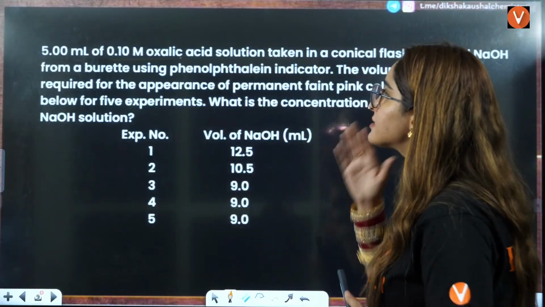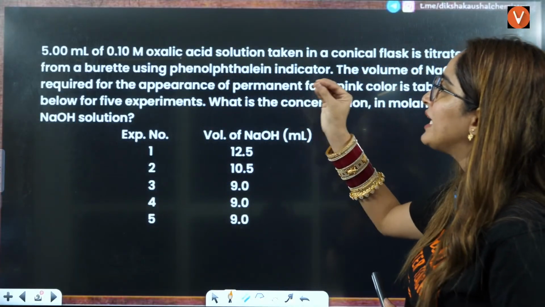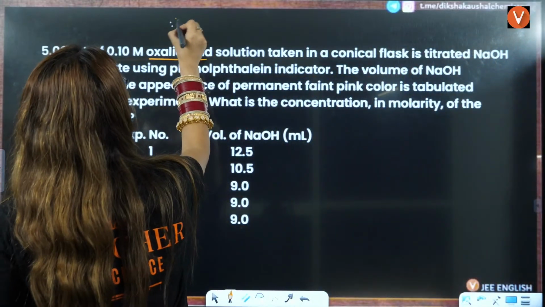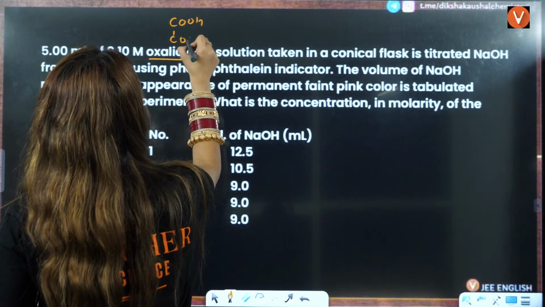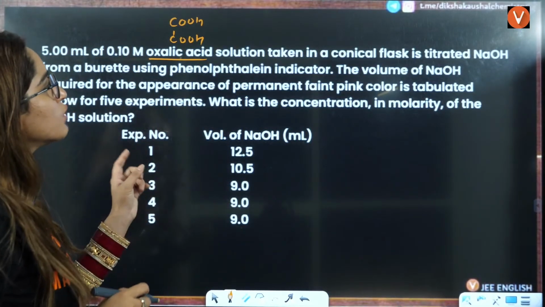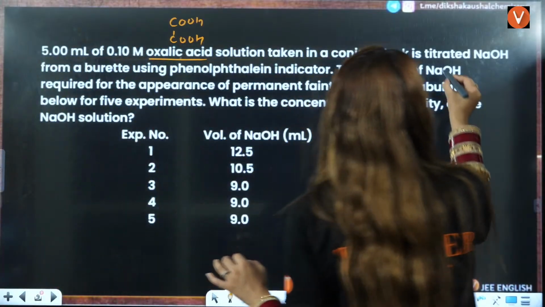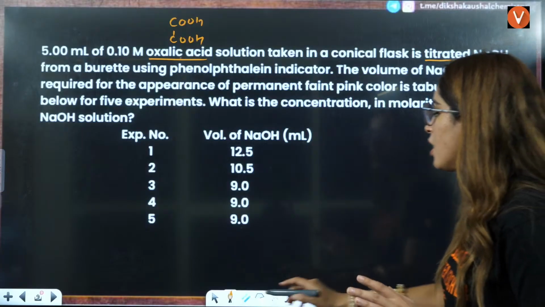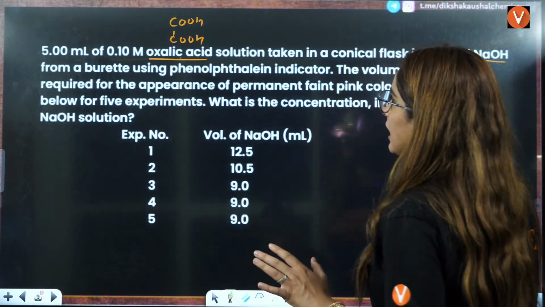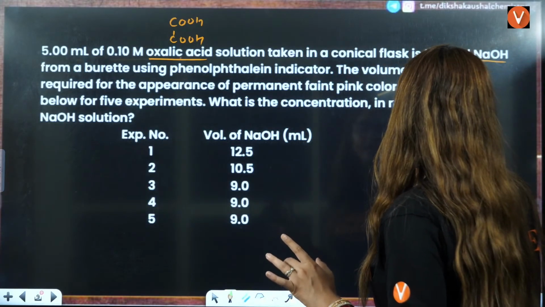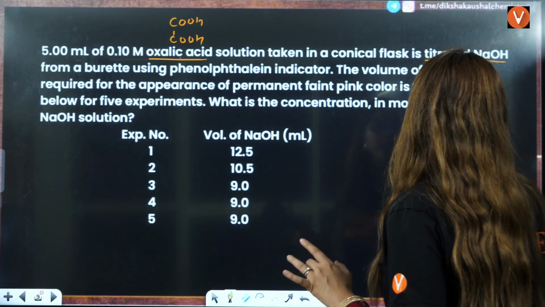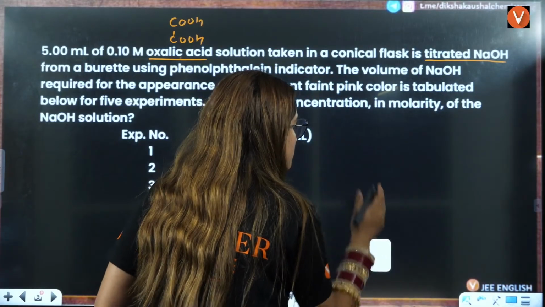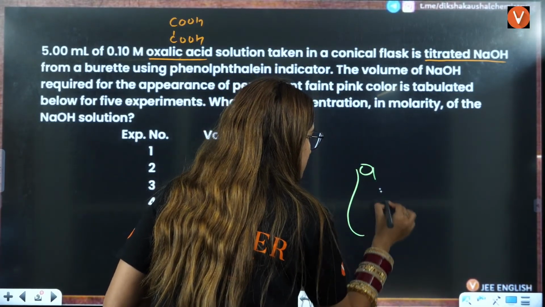So now here it is, 5 ml of 0.1 molar oxalic acid. Now, what is oxalic acid? COOH, that is your oxalic acid. Solution taken in conical flask is titrated against NaOH from a burette using phenolphthalein. So that means they are saying that this 5 ml of oxalic acid is taken in a conical flask. So you have a conical flask here, right? Let me just make a good conical flask here.